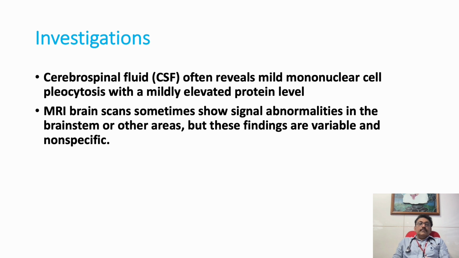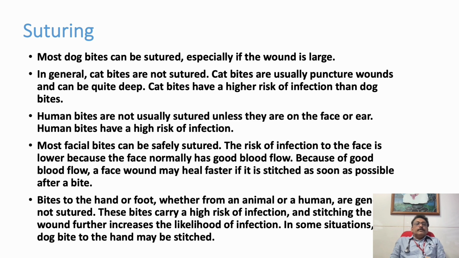MRI brain can be done in patients who have dumb rabies, or if the patient is under sedatives. Without sedatives, we will not be able to take any MRI in this patient because they will be highly agitated, and it will be a risk for the healthcare person to take these patients for various investigations.